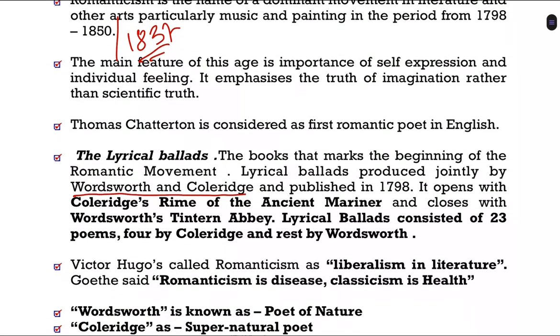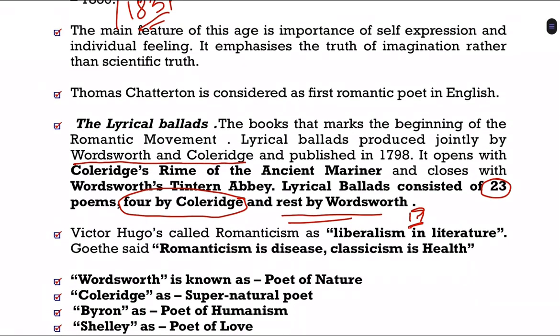In Lyrical Ballads, how many poems are there? There are 23 poems. Out of 23, four poems are written by Coleridge and the rest, 19 poems, have been contributed by Wordsworth. This is also a very important fact. So total 23 poems were there, four by Coleridge and 19 by Wordsworth. And there are some quotes and comments made by some other figures.